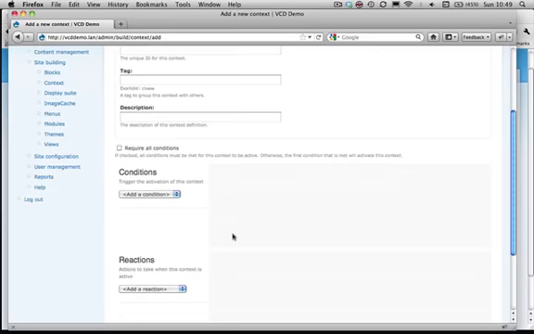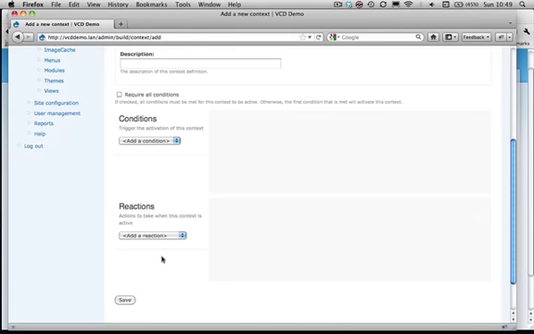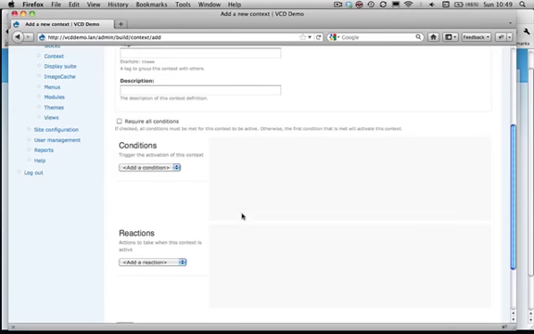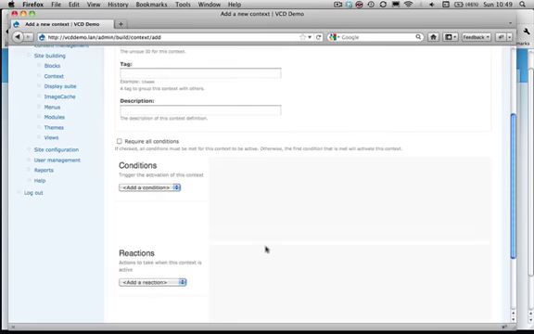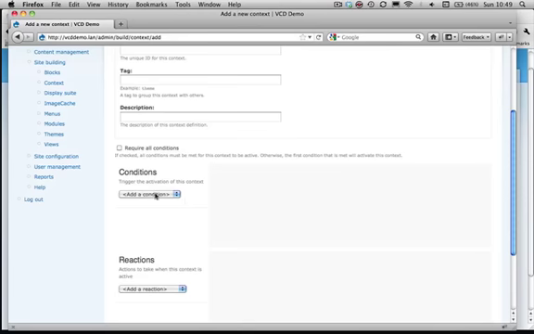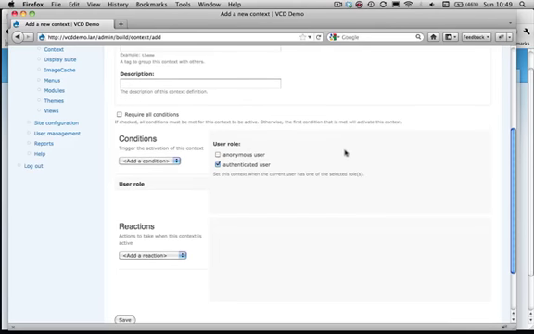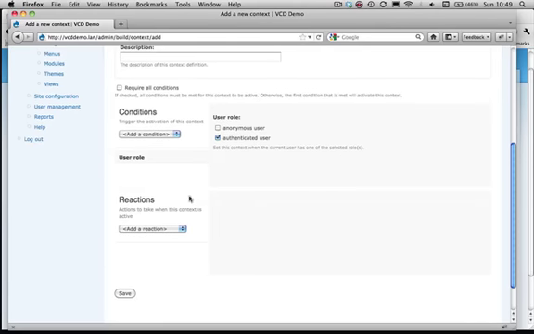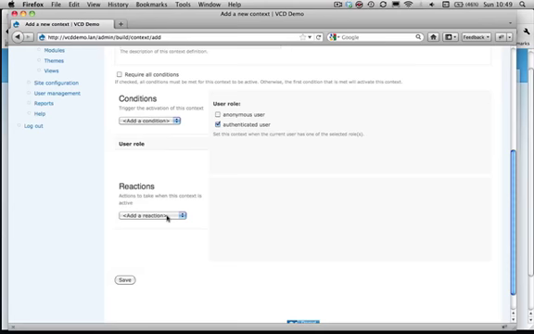So what does a context do? When the conditions you define here are met, then the reactions are going to be executed. So this is actually excellent for our purposes. We can configure a condition, for instance user role, and say if the user role is authenticated user, then we have to do something in the reactions.